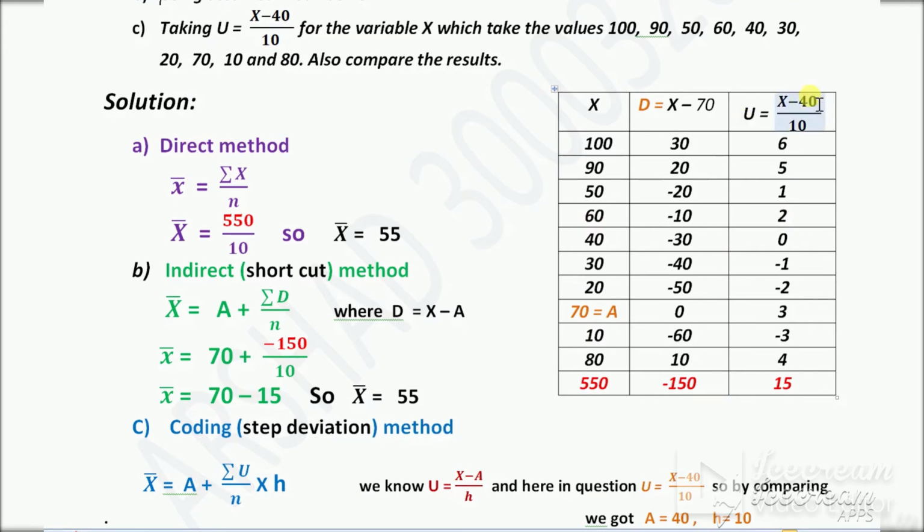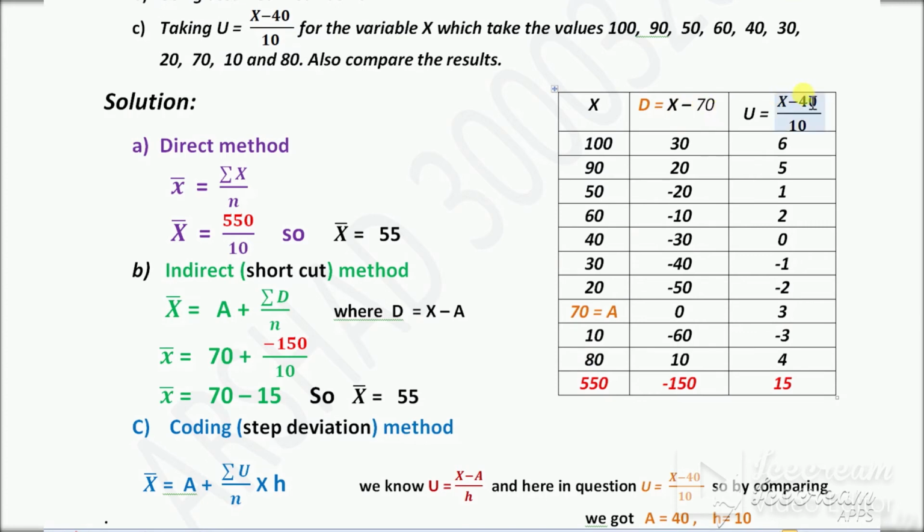Now 40 minus 40, 0. 0 divided by 10 is 0. 30 minus 40 is minus 10. Minus 10 divided by 10 is minus 1. 20 minus 40 divided by 10 is minus 2. 70 minus 40 divided by 10 is 3. 10 minus 40 divided by 10 is minus 3.